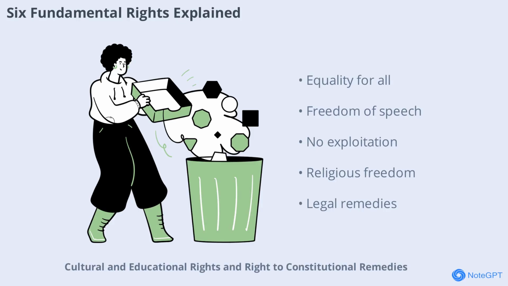The right to equality ensures equal treatment for all. The right to freedom covers speech, movement, and profession. The right against exploitation prohibits human trafficking and child labor. Freedom of religion allows everyone to practice their faith. Cultural and educational rights protect minorities. The right to constitutional remedies lets citizens approach the Supreme Court to enforce their rights, making these protections meaningful.